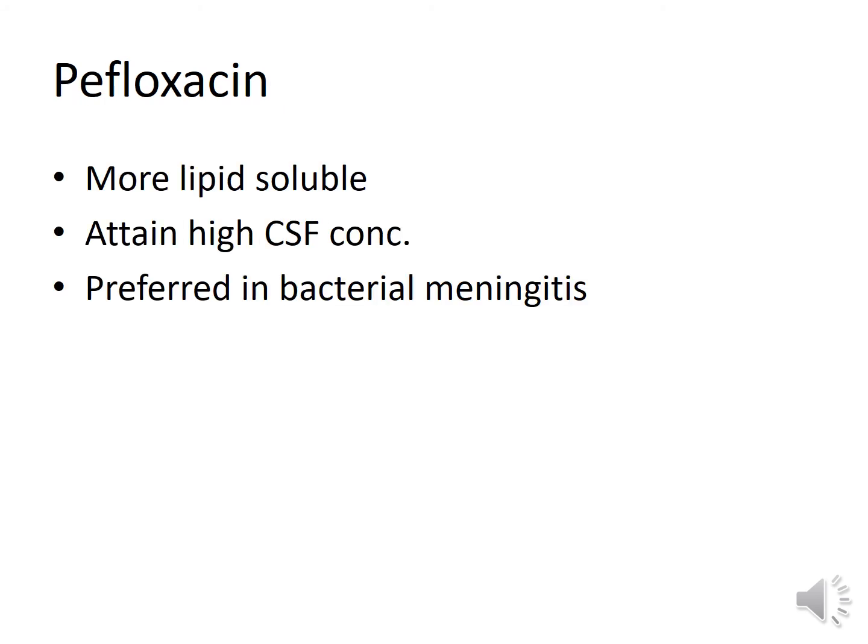The main thing about pefloxacin is that it is highly lipid soluble, more lipid soluble than ciprofloxacin, and thus it attains high concentration in the cerebrospinal fluid, and therefore pefloxacin is preferred for treatment of bacterial meningitis as compared to other fluoroquinolones.